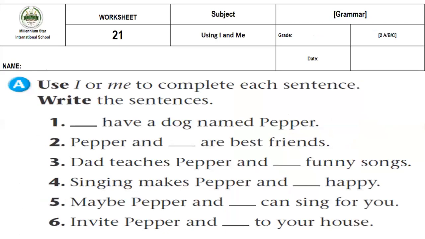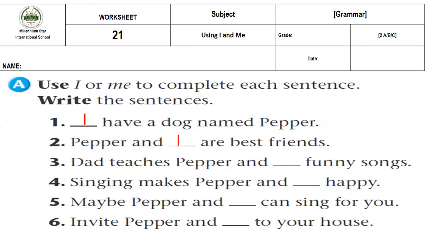Now let's do the worksheet. Use I or me to complete each sentence. Then write the sentences. Have a dog named Pepper. It comes at the beginning of the sentence, so it will be I. Pepper and are best friends. It comes at the beginning of the sentence and before the verb to be, so it will be, great job, I.